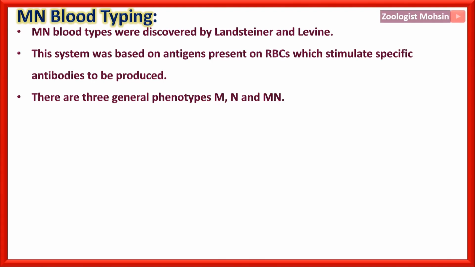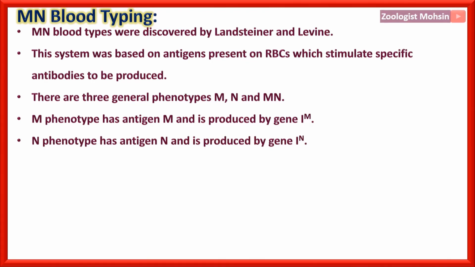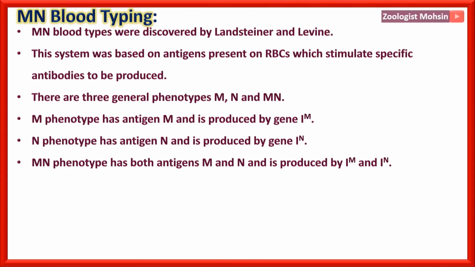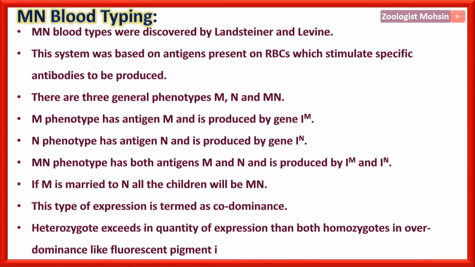There are three general phenotypes, M, N and MN. M phenotype has antigen M and is produced by gene IM. N phenotype has antigen N and is produced by gene IN, while the MN phenotype has both antigens M and N and is produced by IM and IN, so that is codominance. If M is married to N, all the children will be MN, and this type of expression is termed codominance.